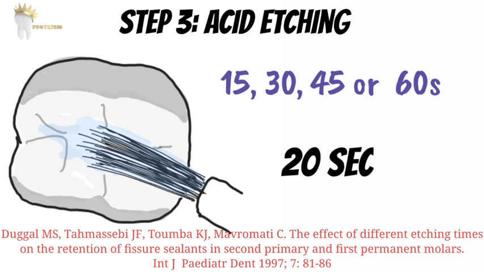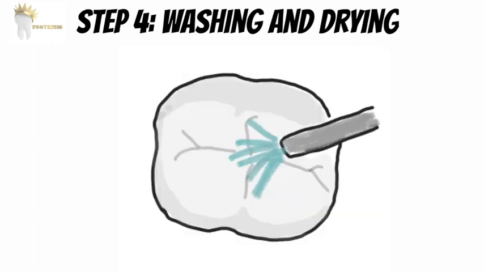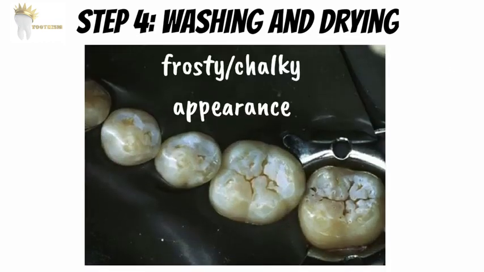If a tooth has dental fluorosis, it will require additional etching time. Next step is washing and drying. The tooth is irrigated with water for about 30 seconds and then dried with uncontaminated compressed air for 15 seconds. After this, the dry etched enamel will give a characteristic frosty appearance.